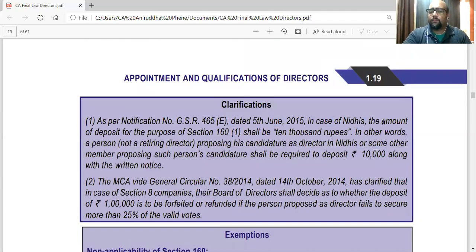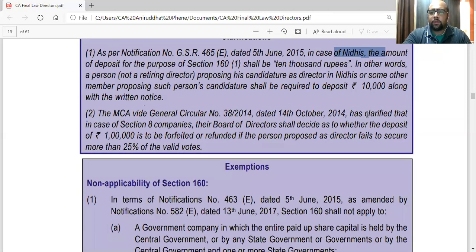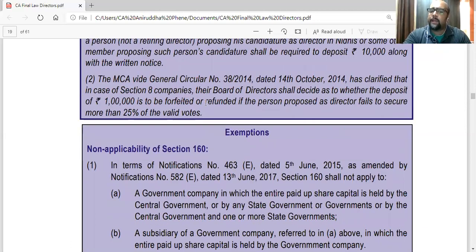Then in case of Nidhi, the deposit is 10,000. In case of Section 8 companies, the board shall decide whether the deposit of 1 lakh is to be forfeited or refunded if the person proposed fails to secure more than 25% of the votes. So in the case of a Section 8 company, the board can decide whether to refund even if the person doesn't get the votes.